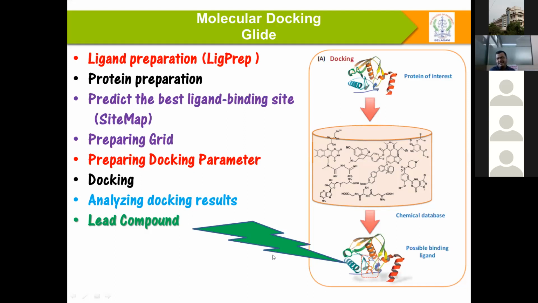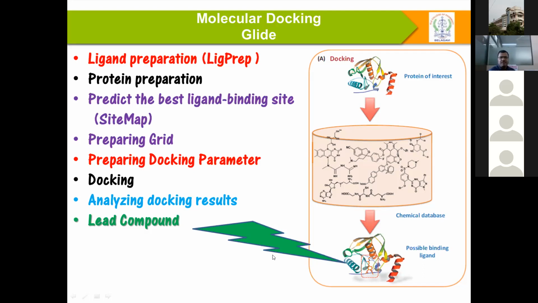Once the binding site is understood, we have to prepare the grid. We prepare the grid in AutoDock and also in Glide. Glide is a little more automated, whereas AutoDock is more manual. Once the grid, protein and ligand preparation are done, we go for the docking parameters.